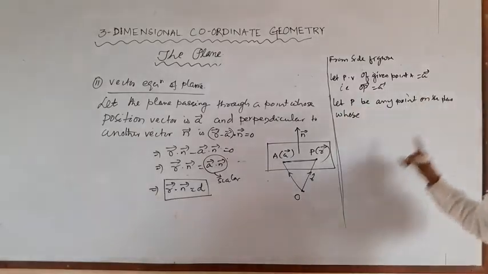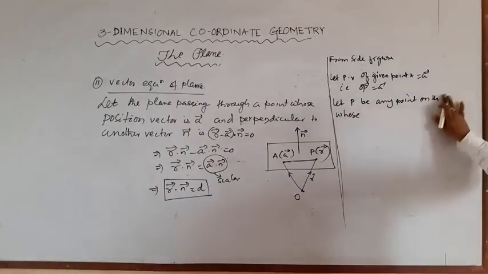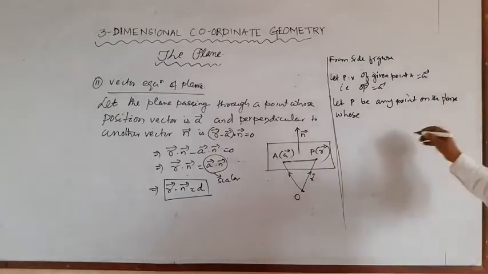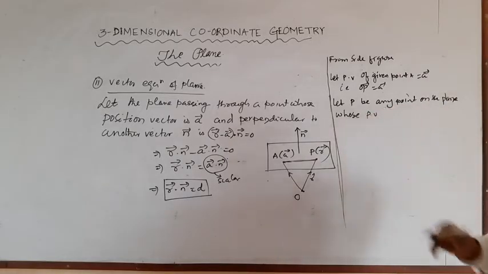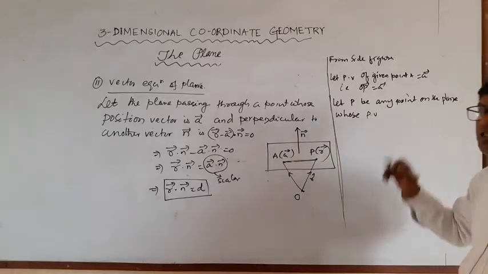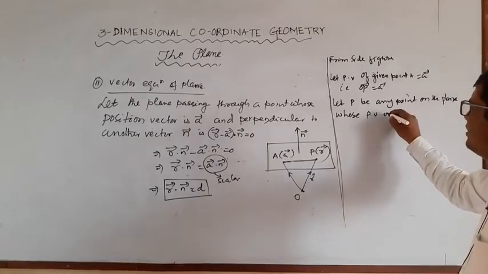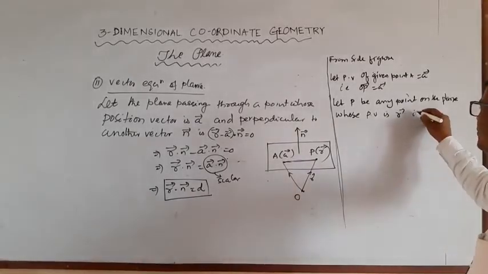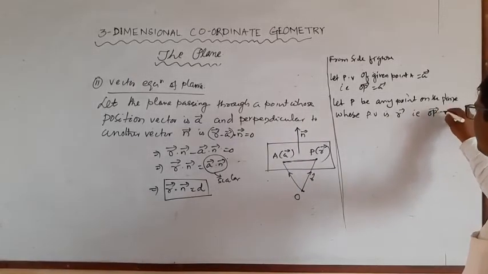Let P be any point on the plane whose position vector is R vector, that is OP vector is equal to R vector.